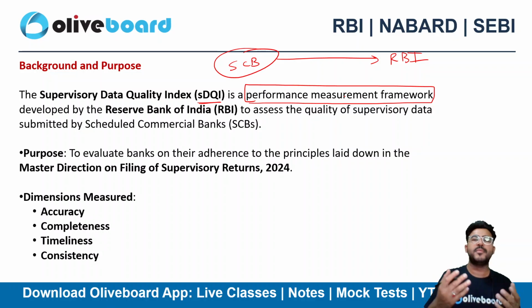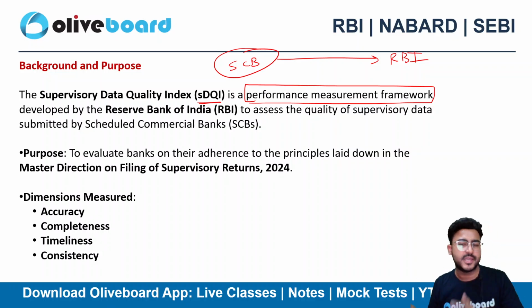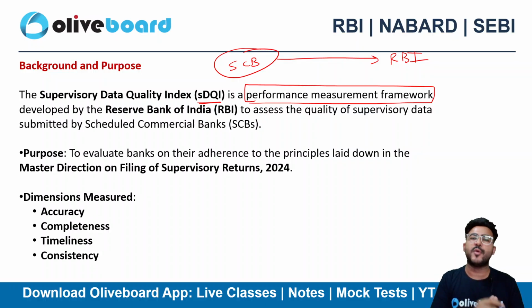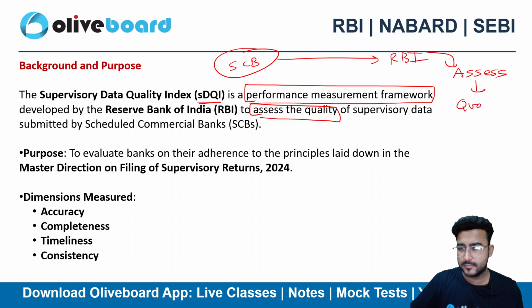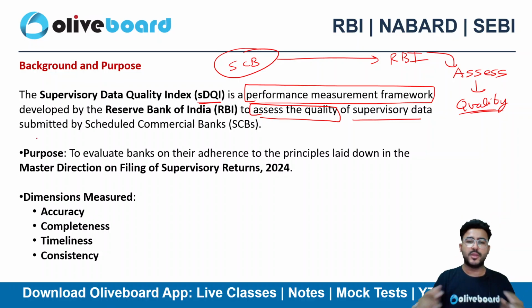Now how can RBI measure the performance if they don't have the data, right? So here the banks are required to submit a certain amount of data related to performance, and then RBI will do a performance measurement by taking that data into account. It's a framework developed by the Reserve Bank of India to assess the quality of supervisory data submitted by the scheduled commercial banks.